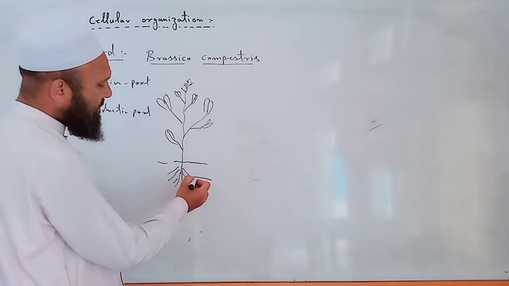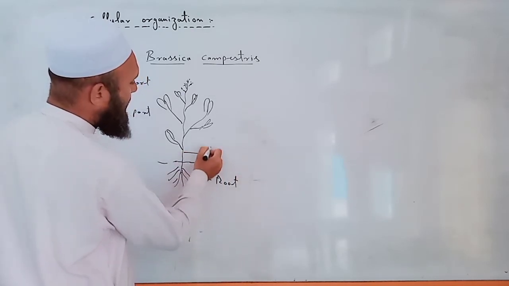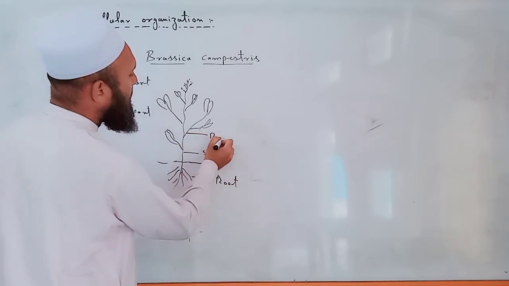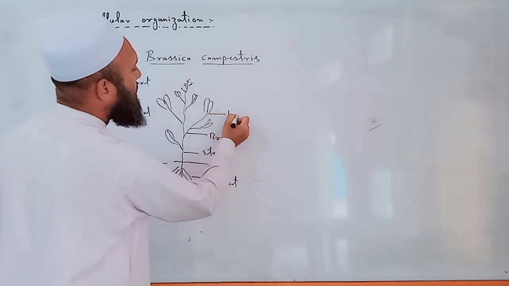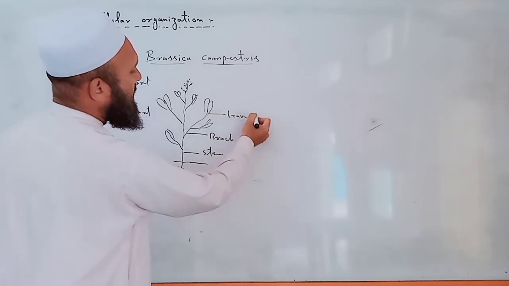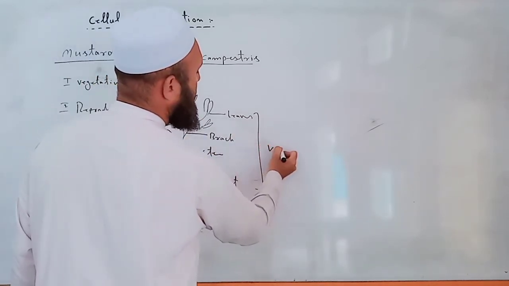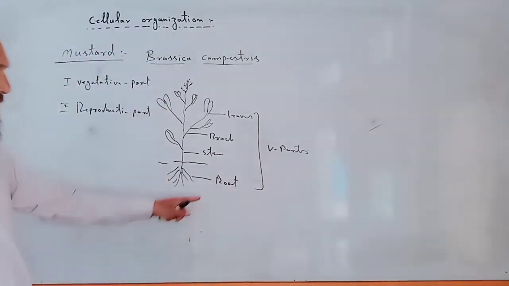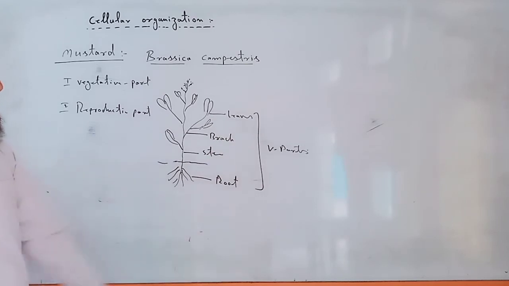In the plant body, root, stem, branch, and leaves, these things form vegetative parts. Root, stem, branches, and leaves, they form the vegetative part of Brassica plant.